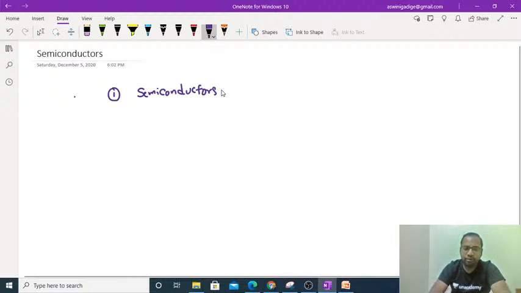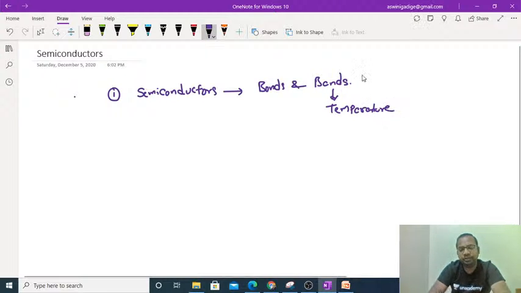In the semiconductors, what are the subtopics we have to learn? First one, regarding the bonds, covalent bonds and bands, nothing but energy bands, and how the energy bands vary with respect to the temperature. And you have to know the energy bands for the three materials: one for the metal, second for the insulator, and third for the semiconductor.